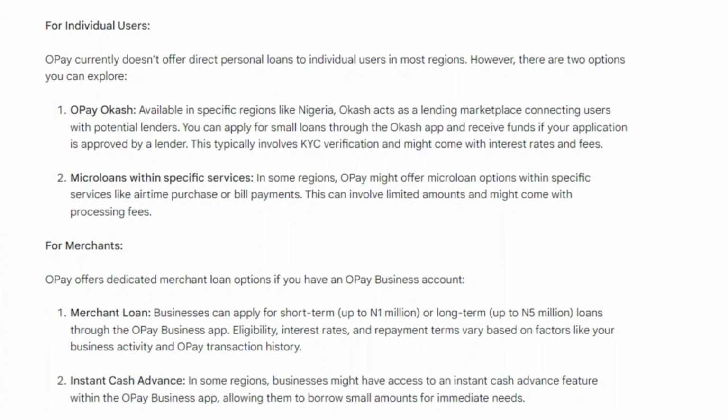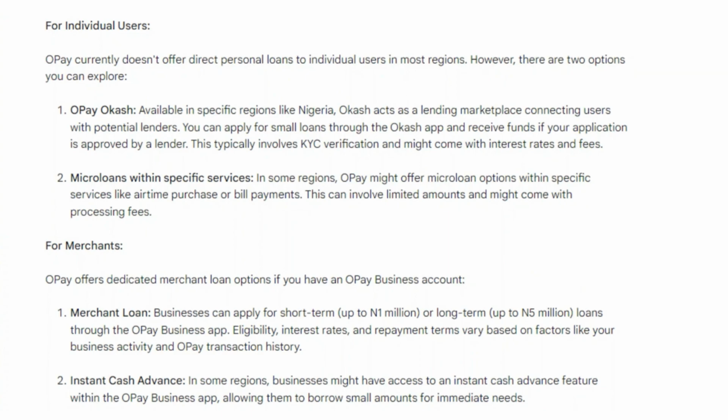However, there are two options you can explore available in specific regions like Nigeria. Okash is a lending marketplace connecting users with potential lenders. You can apply for small loans through the Okash app and receive funds if your application is approved by a lender. This typically involves KYC verification and might come with interest rates and fees.